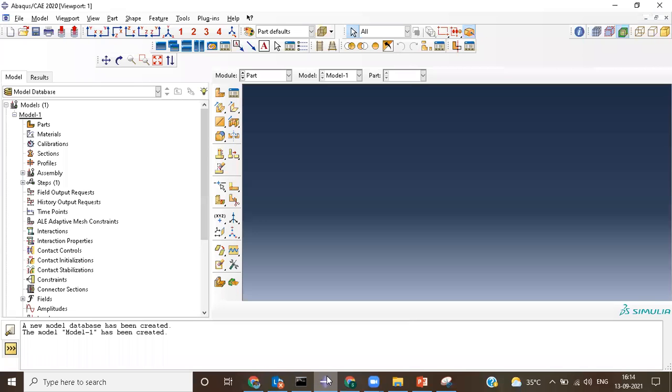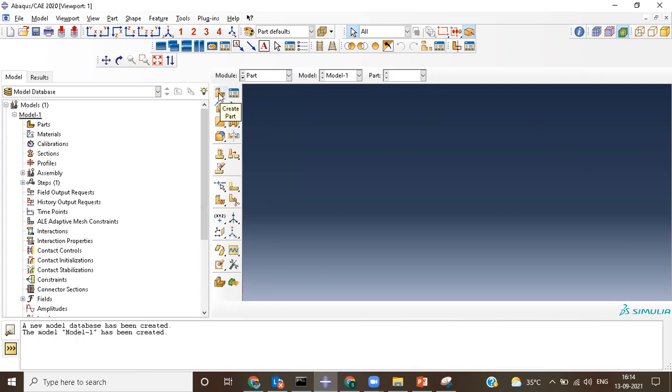Okay, so now I'm just going over here. In the part module, I don't have any part, so I'm trying to create my new part. To create a new part, these are all the tools that are available. Once you select the part module under the module, these tools will be helpful for you to create this.